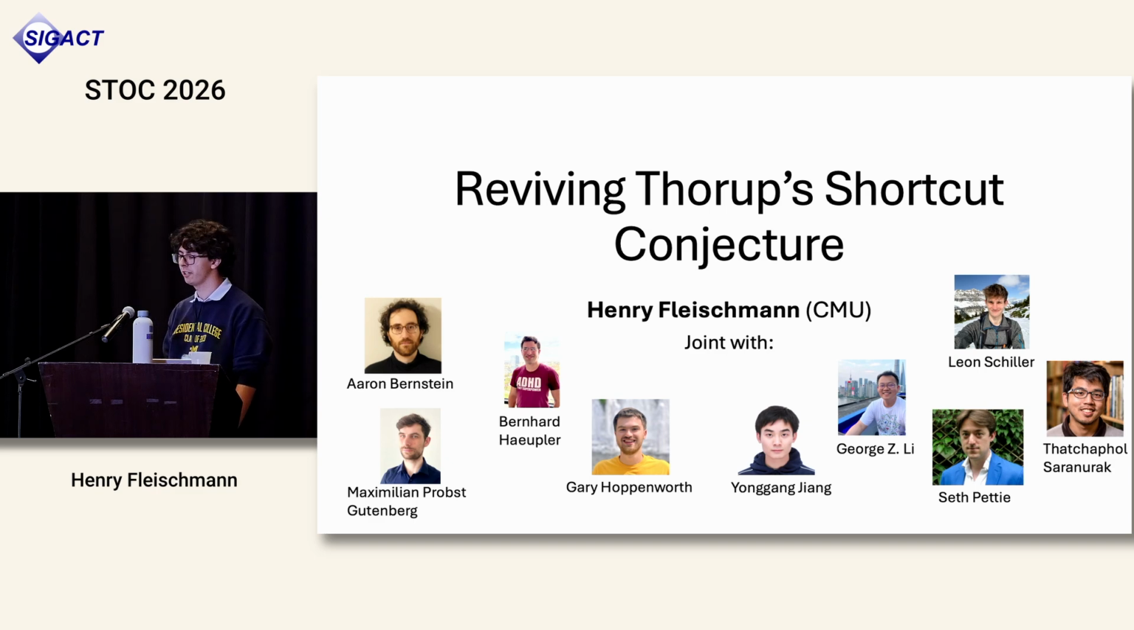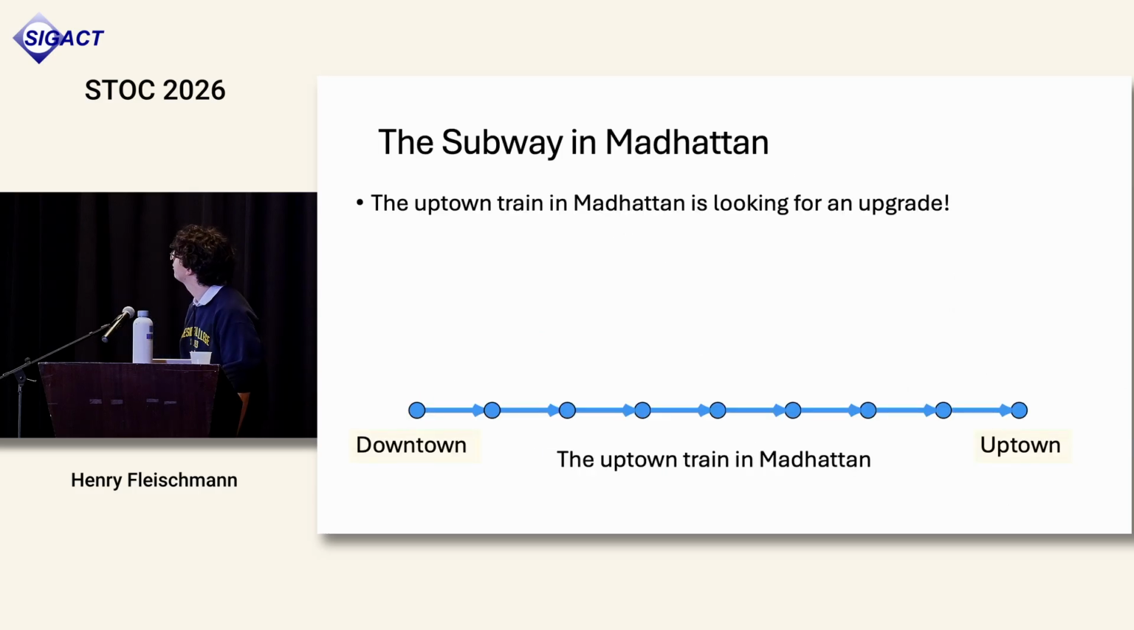So today I'll be talking about our recent work on reviving Thorup's shortcut conjecture. But first, let's take a trip to Manhattan. The Uptown train in Manhattan is looking for an upgrade. It looks like just a directed path from downtown to uptown with some stops in between. And Manhattanites are angry because 8 stops from downtown to uptown is quite a lot for them.